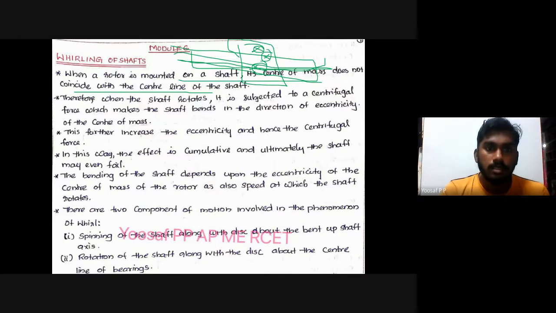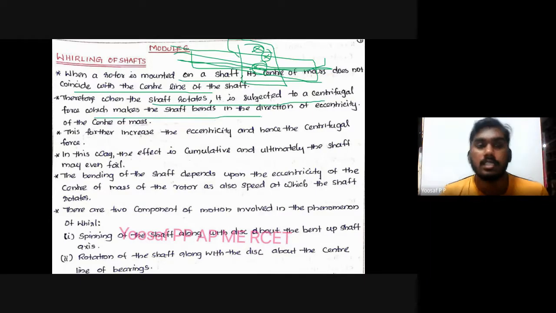When the shaft rotates, it is subjected to a centrifugal force which makes the shaft bend in the direction of eccentricity of the center of mass. If the center of mass is at a distance from the geometrical axis and it rotates, it is subjected to a centrifugal force, and the magnitude will be m r omega squared. Further increasing the eccentricity increases the centrifugal force. So if you increase the speed, the eccentricity also increases. In this way the effect is cumulative and ultimately the shaft may even fail.